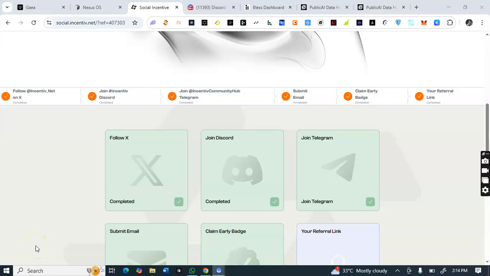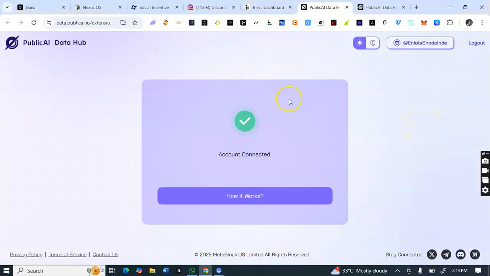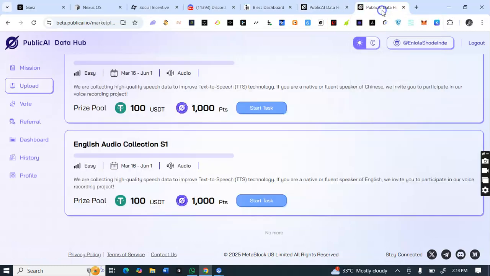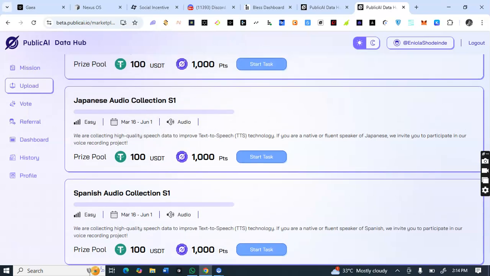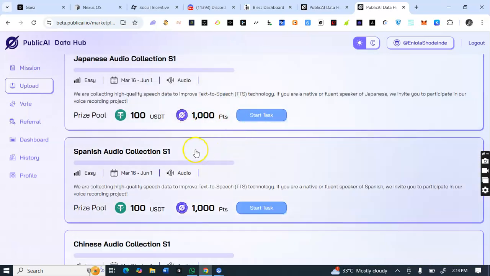So guys, here is a quick alpha that will cost you just 1 minute of your time. This incentive raised $26 million in funding, and also this public AI airdrop, we have a new update about it where you have to register your language in any of these tasks. As you can see, the reward for these tasks is 100 USDT and 1,000 points to earn for every participant that will be participating in these tasks.